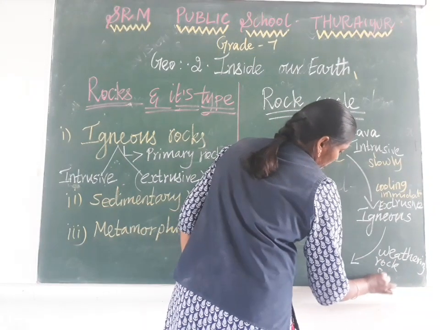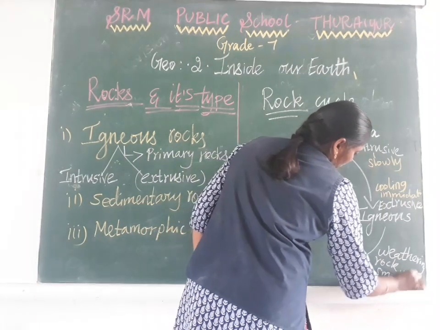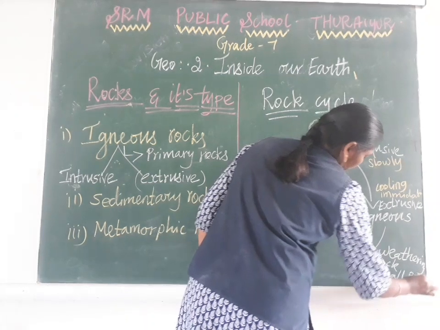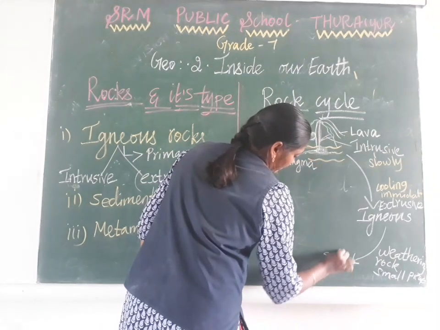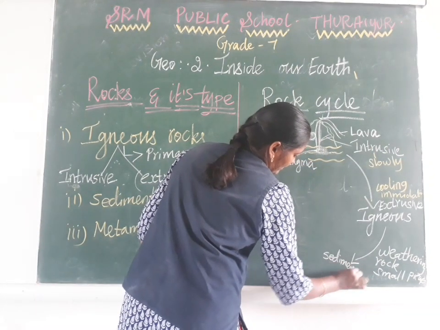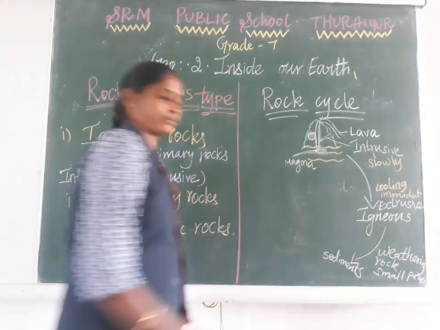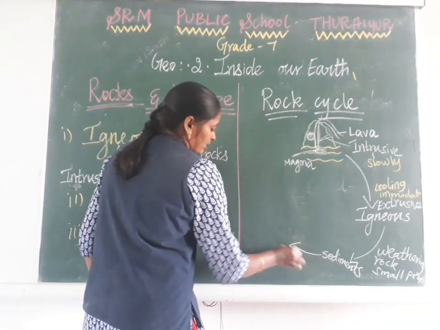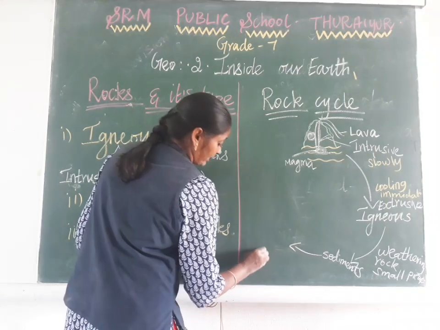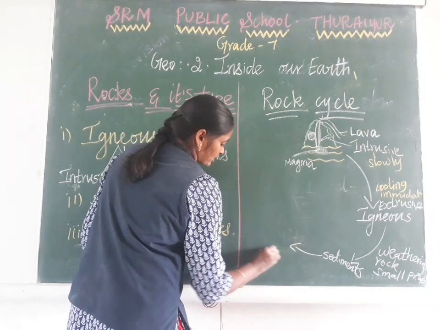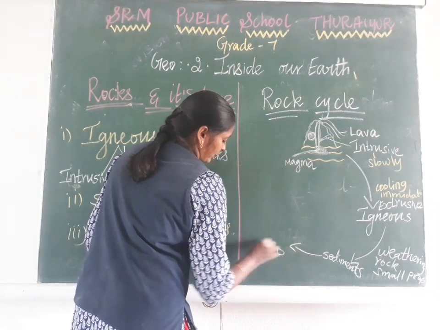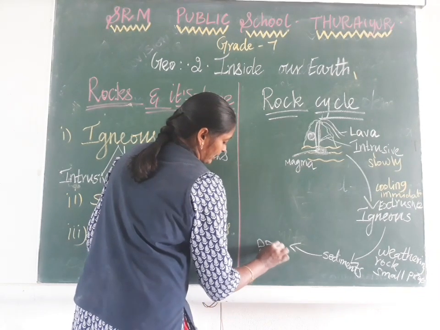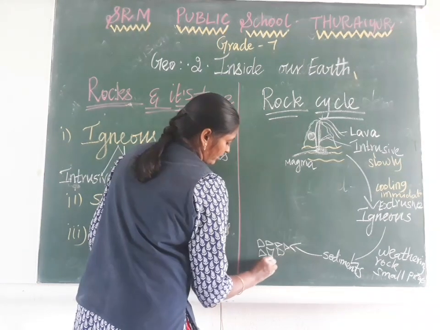Those small pieces are called sediments. Those sediments settle down, particularly on the riverbank side or seashore side. These sediments settle down in layers.